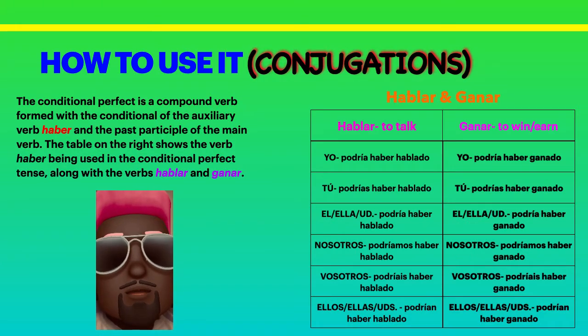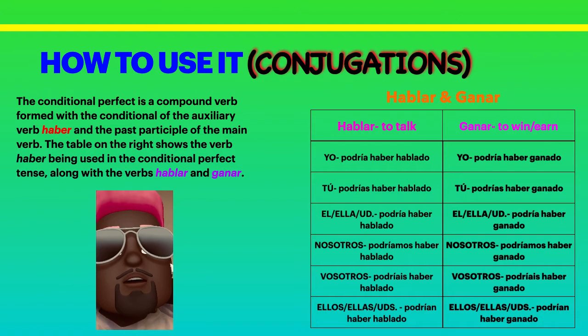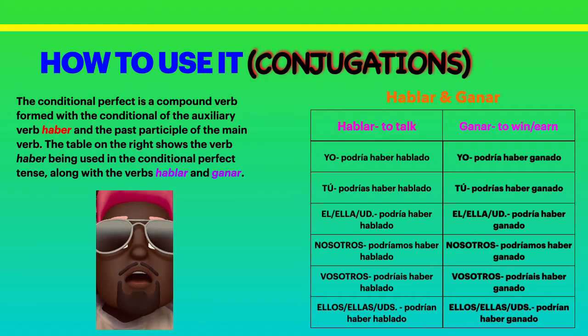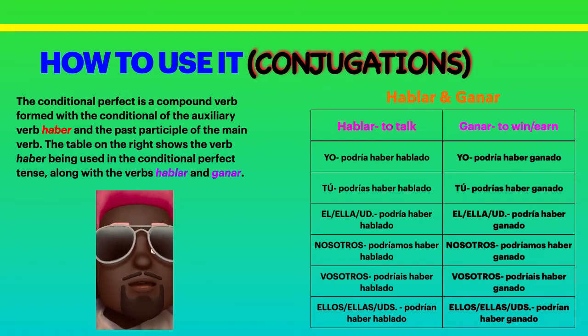On the last slide, we used the verb haber with hablar, to talk, and ir, to go. On this slide, we are doing the same thing, except this time, instead of ir, to go, we have ganar, to win, or to earn. So this time, instead of saying, I would have, we're now going to say, could have.